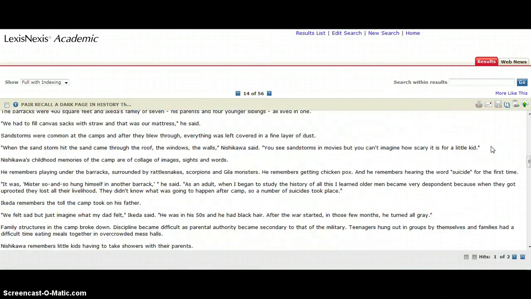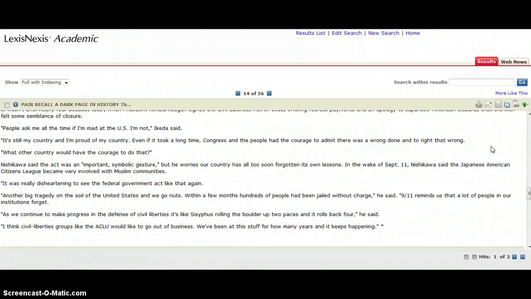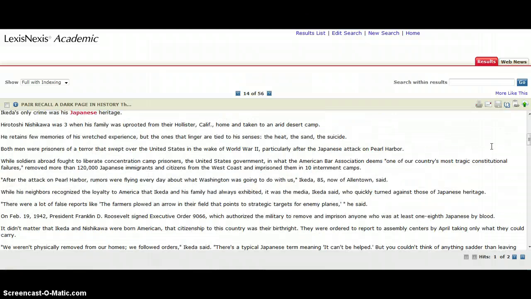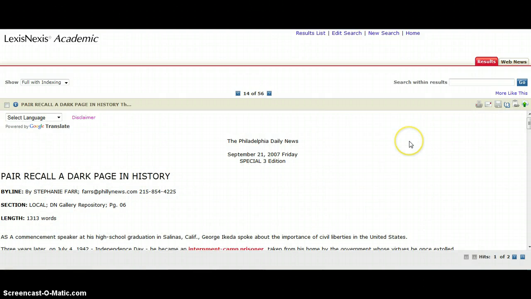Again, these are all newspaper articles, so some of them are going to be maybe too short to be useful, but have a look through the full text and skim it and see if it has enough of a story that you can use for the basis of your poem. This one seems to, so maybe I'll go with that. Maybe I'll go back and look for something else, or maybe I'll try a different search altogether. It's up to you, but those are my tips for LexisNexis, and again, good luck.